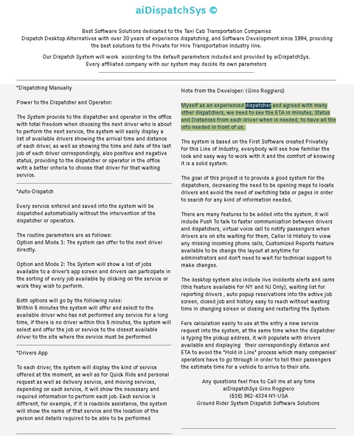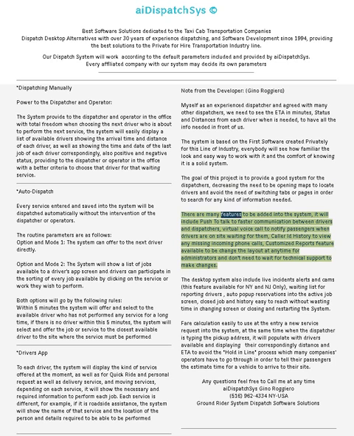As an experienced dispatcher, and in agreement with many other dispatchers, we need to see the data in minutes, status and distances from each driver when needed, to have all the info needed in front of us. The system is based on the first software created privately for this line of industry. Everybody will see how familiar the look is and how easy it is to work with, in the comfort of knowing it is a solid system. The goal of this project is to provide a good system for the dispatchers, decreasing the need to open maps to locate drivers and avoiding the need to switch tabs or pages in order to search for any kind of information needed.